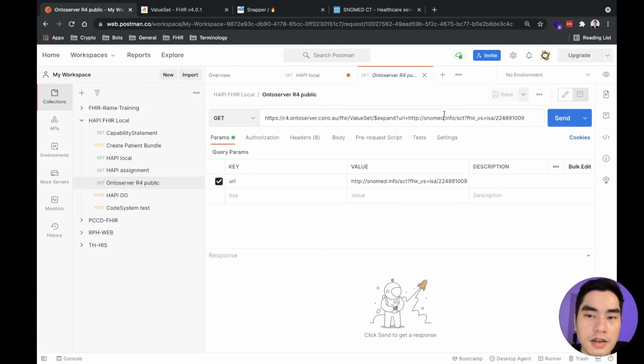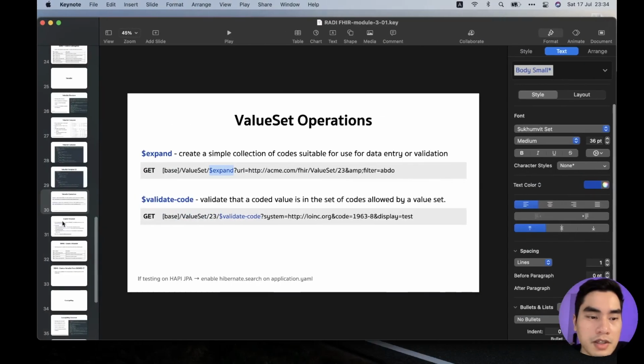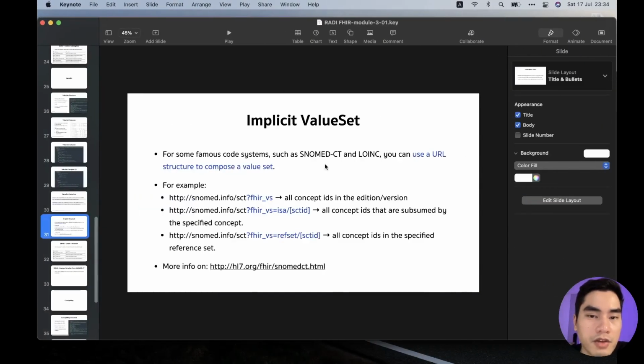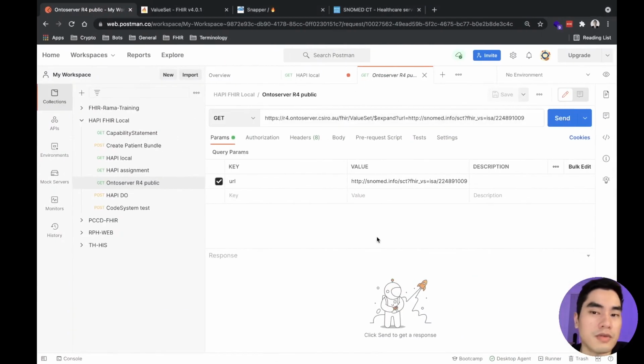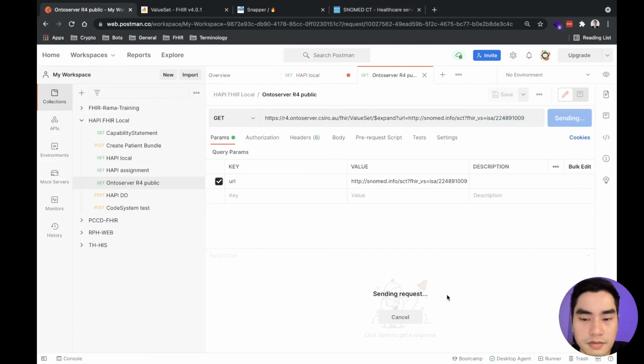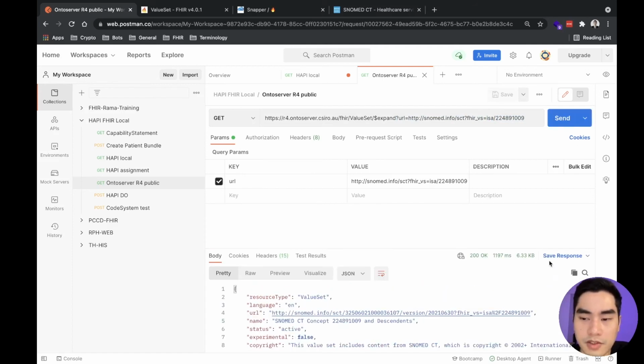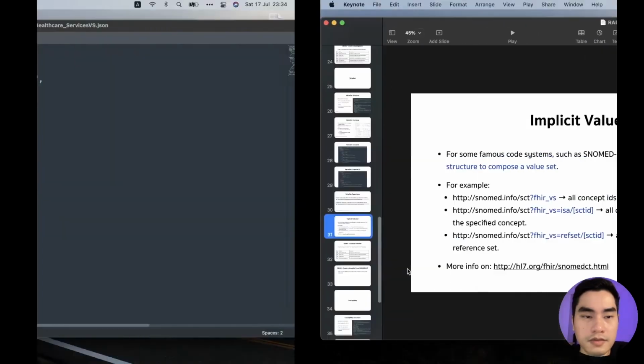And you remember this thing, implicit value set. We can define the value set by just the structure of the URL, with no need to create the actual value set. So we specify the URL like this, ISA, and this SNOMED CT ID like this, and we send it to a server, and we get a response.